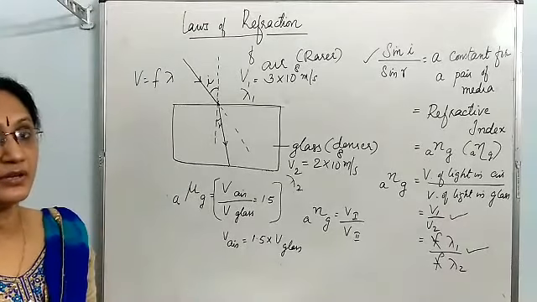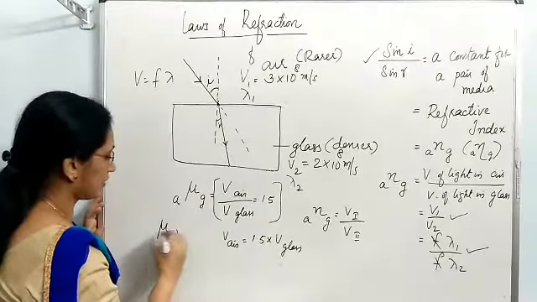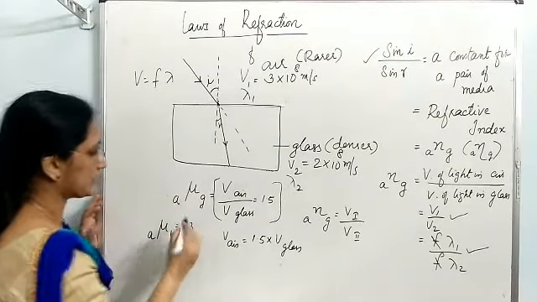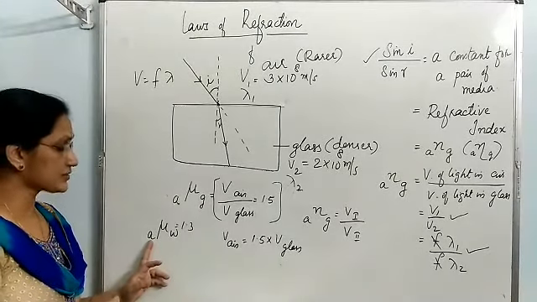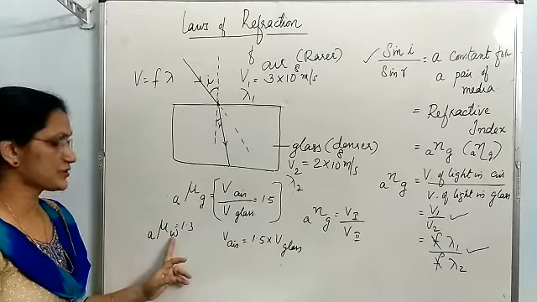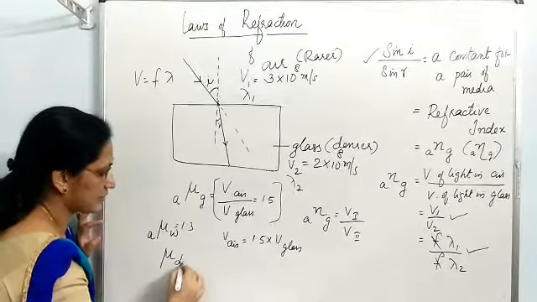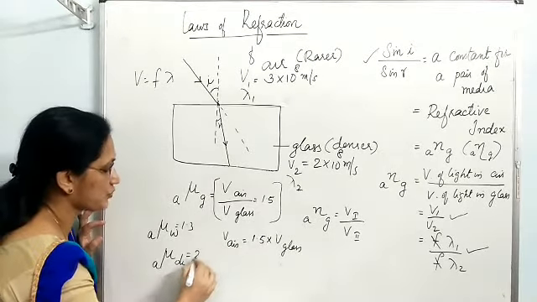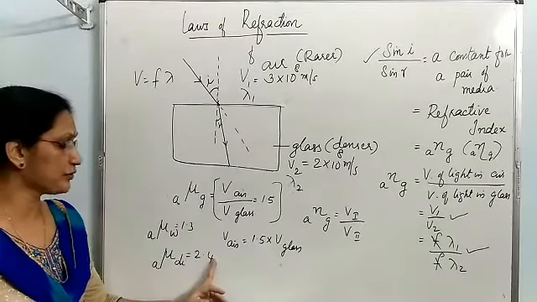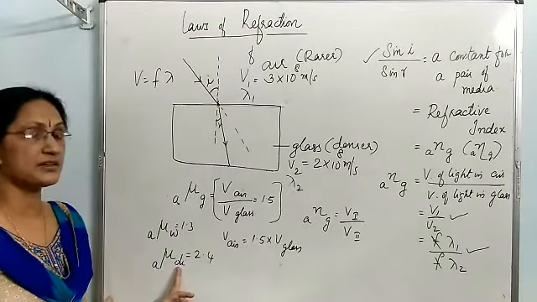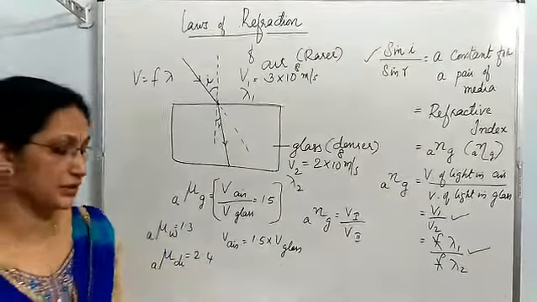This is the meaning of refractive index. Refractive index of water with respect to air is 1.3. Its meaning is velocity of light in air is 1.3 times the velocity of light in water. Refractive index of diamond with respect to air is 2.4, means velocity of light in air is 2.4 times the velocity of light in diamond. This is the meaning of refractive index.